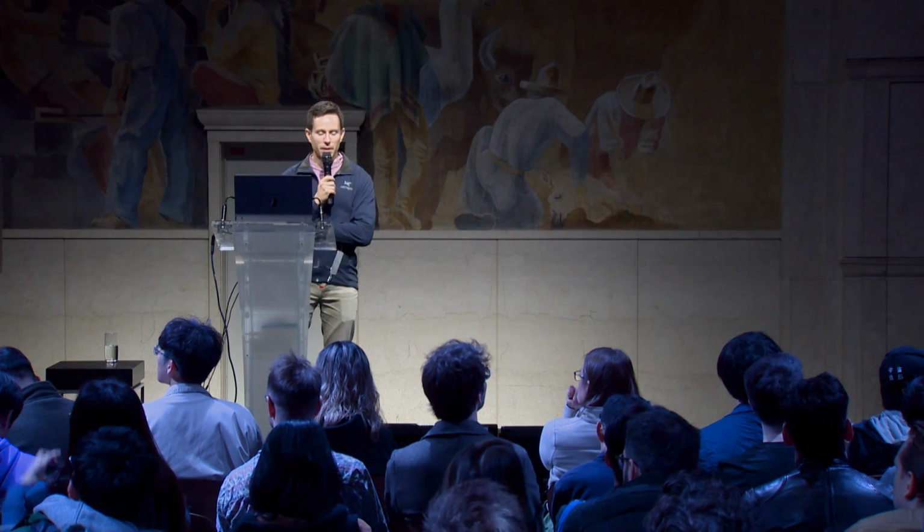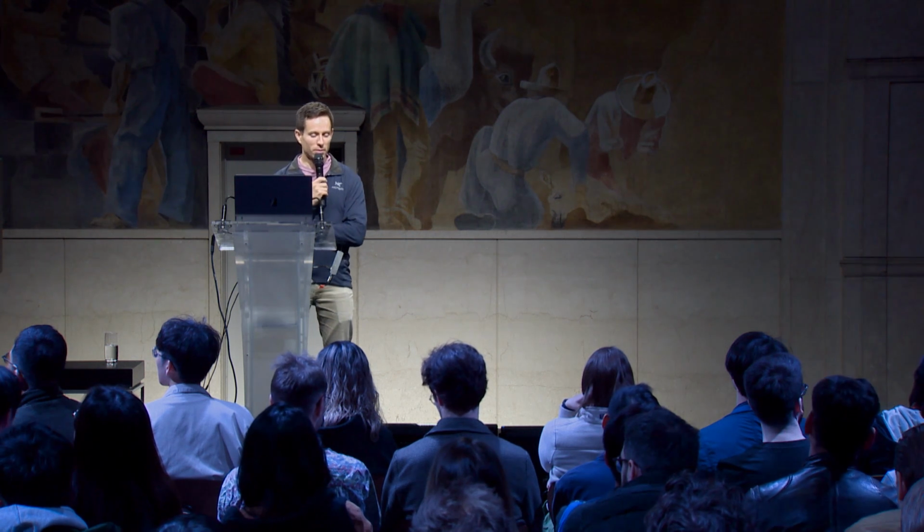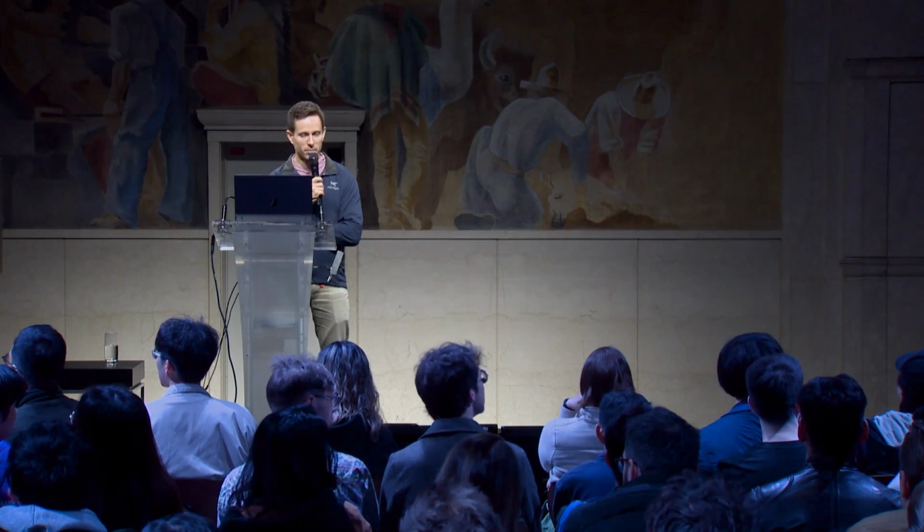So just to recap, Sui native randomness, it's available today in DevNet, coming soon to testnet, and we have a solution here that I'm pretty proud of. We think it's faster, easier to use than existing solutions, and we are really excited to see what all of you can start building with it. So just to show you what this can look like, I'd like to invite now my friend Jian Lu up, and he's going to give us a quick demo.